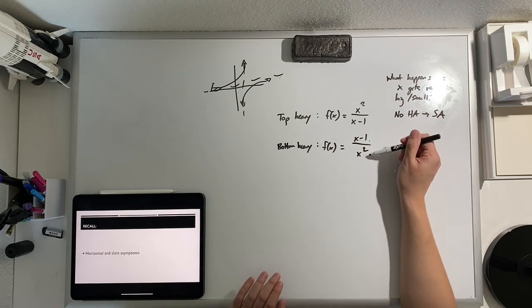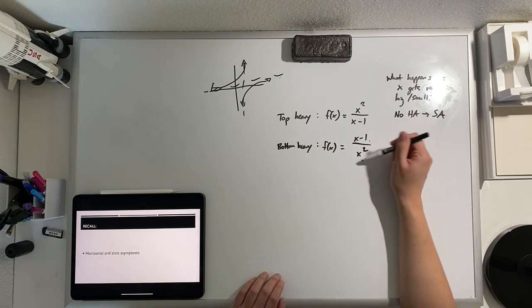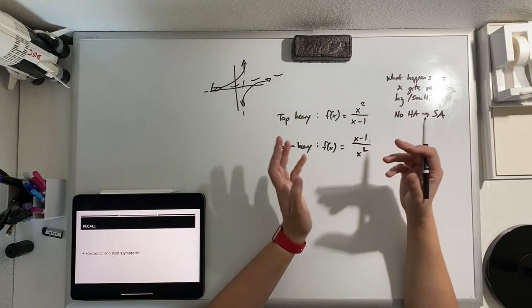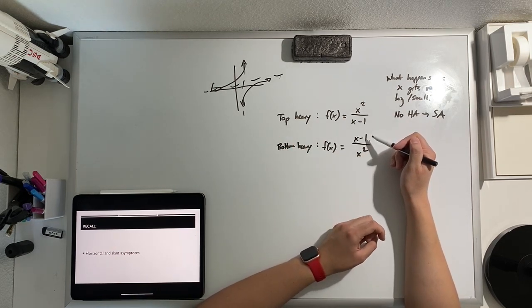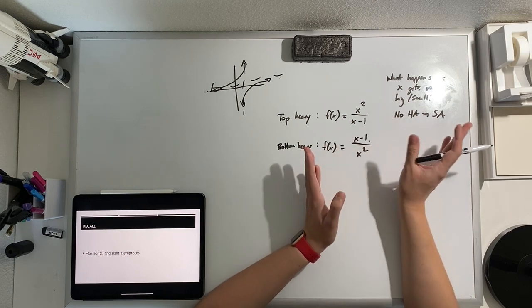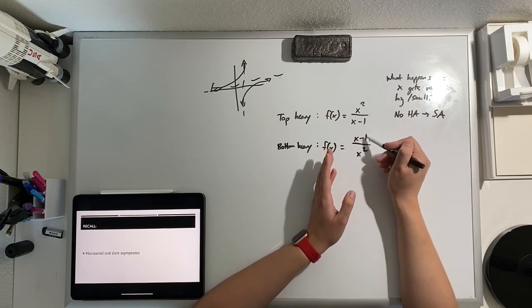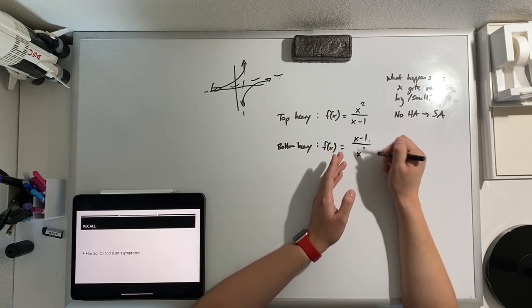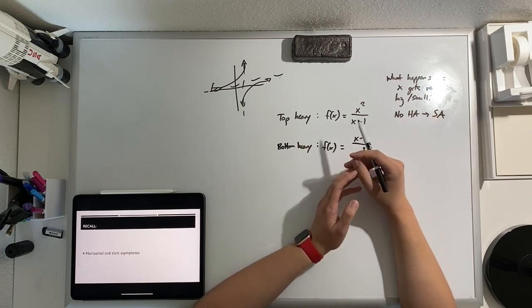Because the degree of the denominator is larger, the denominator is going to keep growing much, much, much faster than the numerator will. Which means that ultimately, this -1 doesn't make a difference. This x, even though it's going to cancel some stuff out, isn't going to make much of a difference either.